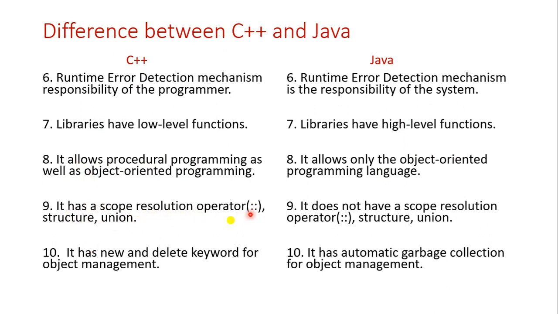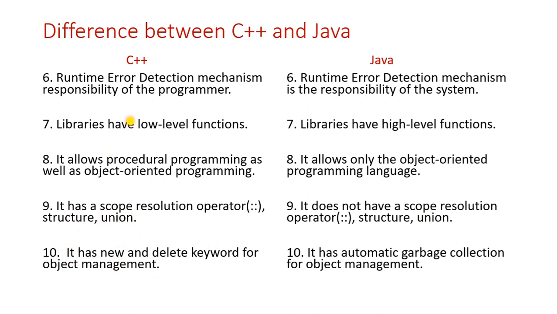C++ allows a scope resolution operator, structure and union. We know that C++ has three concepts: scope resolution operator, structures and union. But whereas Java does not have a scope resolution operator, structure and union. As I told before, whatever the default concepts of C++ are there, those have either been left out in Java or been re-implemented in an easier way. I don't think these are difficult concepts, but they are not there in Java. This point is very easy, you can remember.